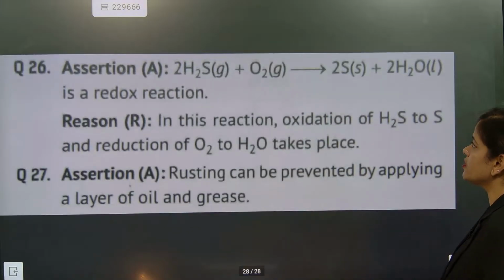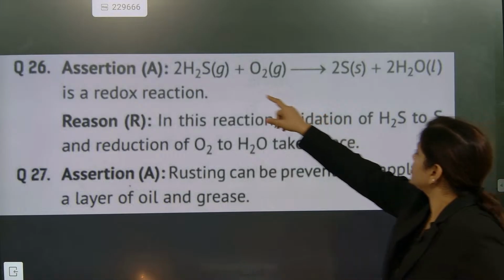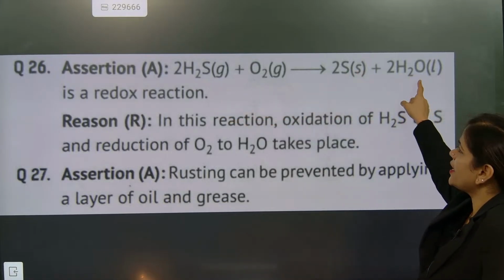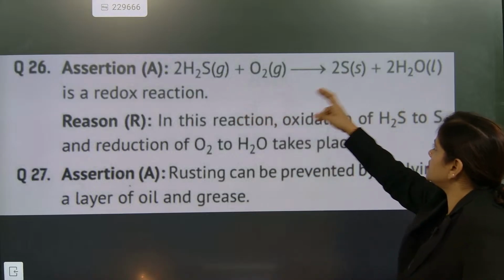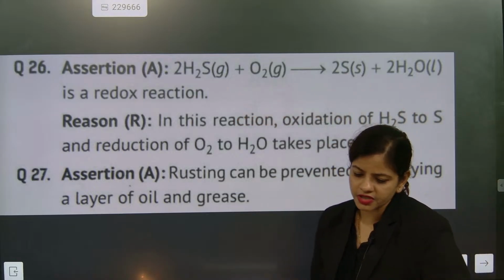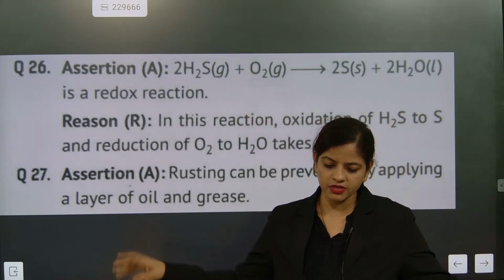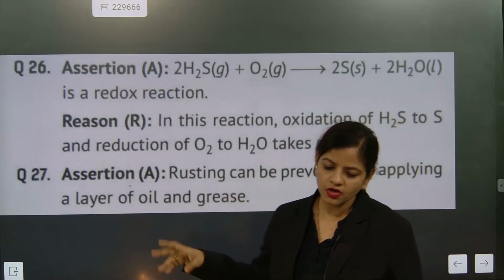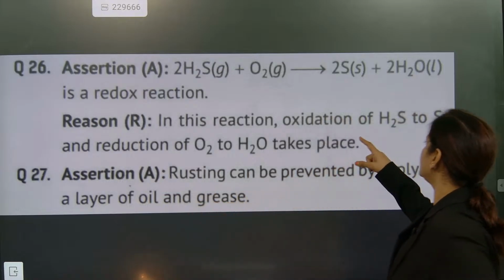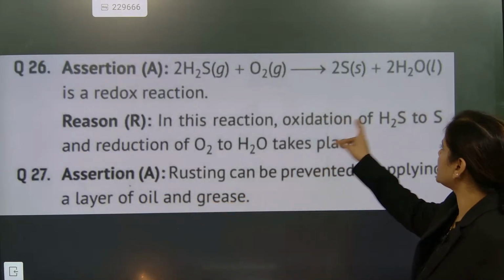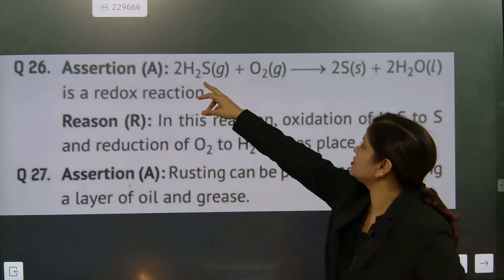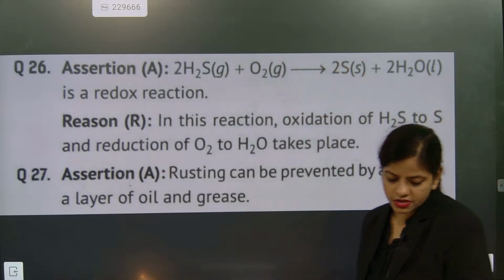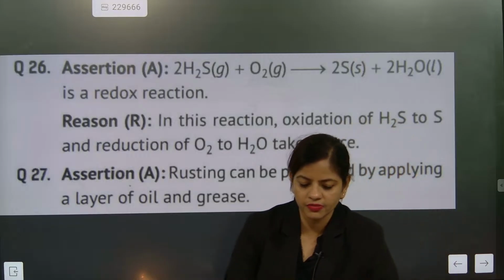So the answer is A, because when you talk about H2S here, hydrogen is getting added with oxygen, so this part is getting reduced. So it's a case of a redox reaction. In this reaction, see, oxidation of H2S to S, because hydrogen is getting removed. You see, hydrogen is getting removed, so this is oxidation. Oxygen is getting reduced, so this is reduction. So that is the oxidation and reduction part.